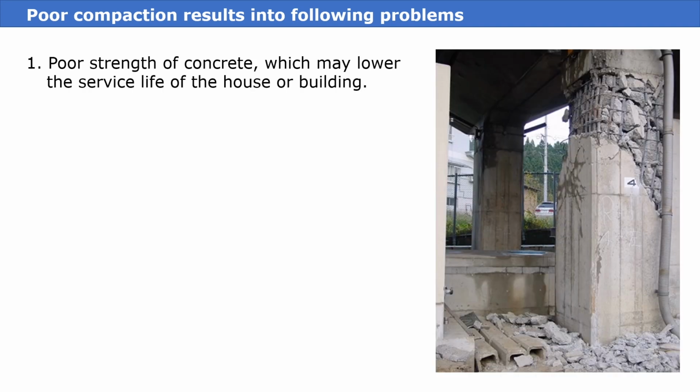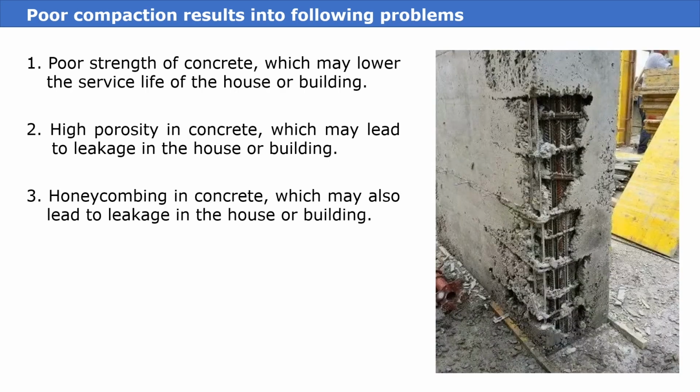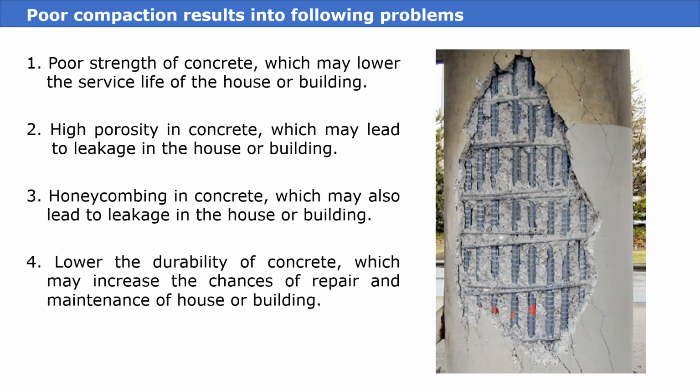Poor compaction results in the following problems: poor strength of concrete, which may lower the service life of the house or building; high porosity in concrete, which may lead to leakage in the house or building; honeycombing in concrete, which may also lead to leakage in the house or building; lower durability of concrete, which may increase the chances of repairs and maintenance of the house or building.